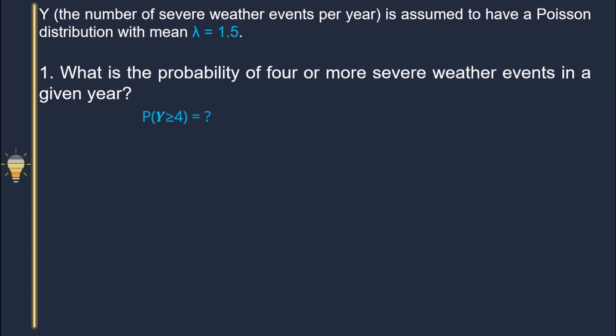To find the probability, we should know the probability mass function of the Poisson distribution. The random variable of a Poisson distribution is defined from 0 to infinity. Therefore, to find the probability of y greater than or equal to 4, we need to consider each number from 4 to infinity. It is not possible. Therefore, I can use the complement rule.